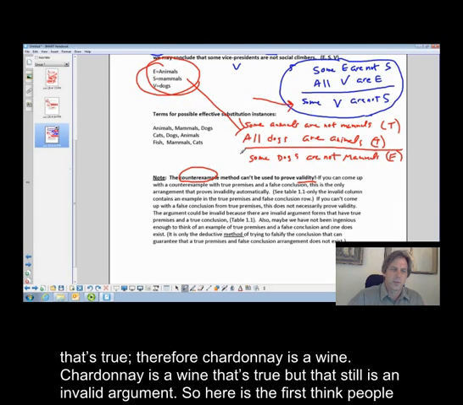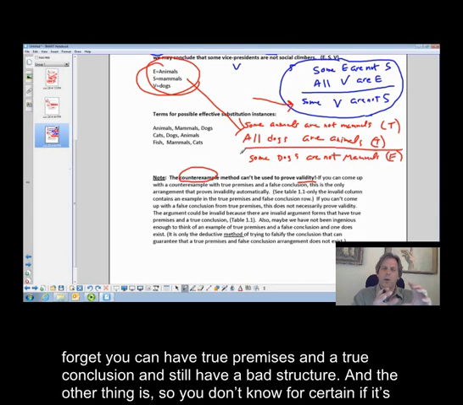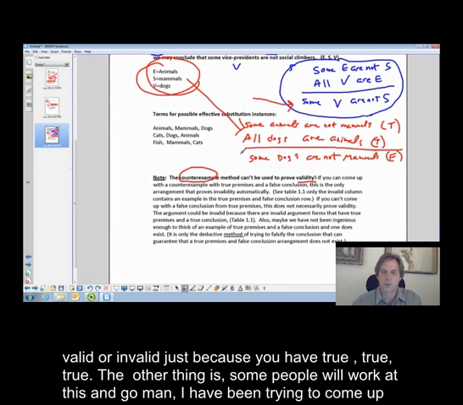So here's the first thing people do. Oh, I can't come up with one. So that automatically means we have true, and that means it's automatically valid. No, don't forget, you can have true premises and a true conclusion and still have a bad structure. And the other thing is, you don't know for certain if it's valid or invalid just because you have true. The other thing is,